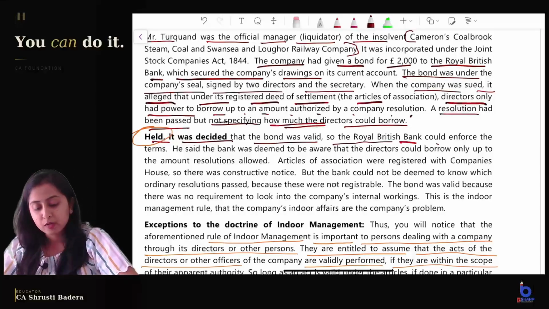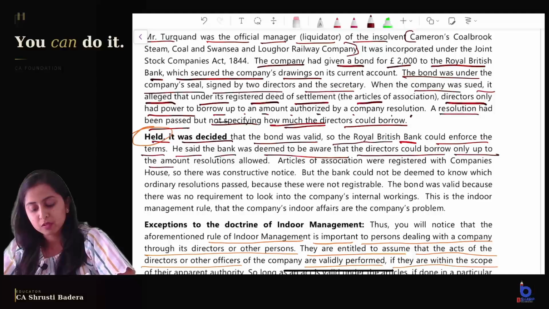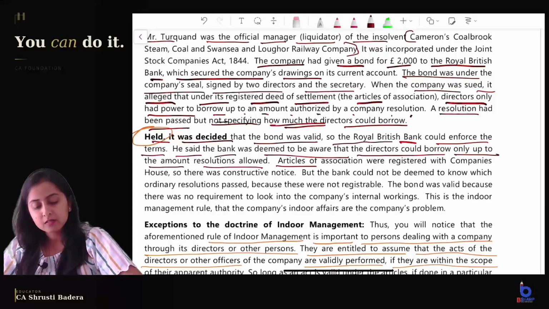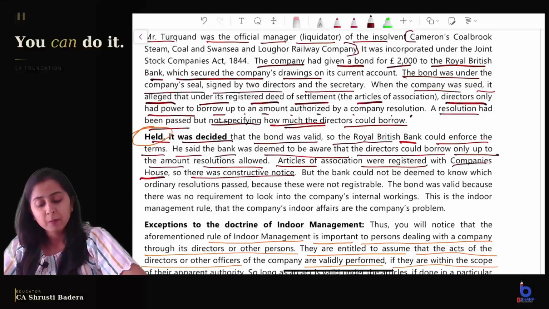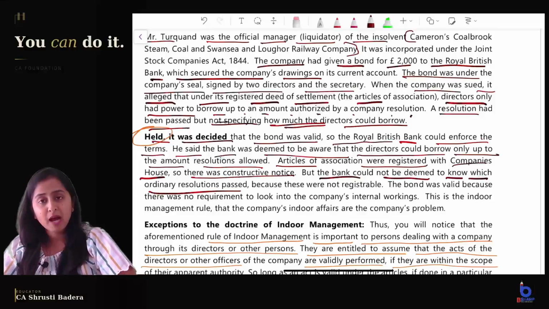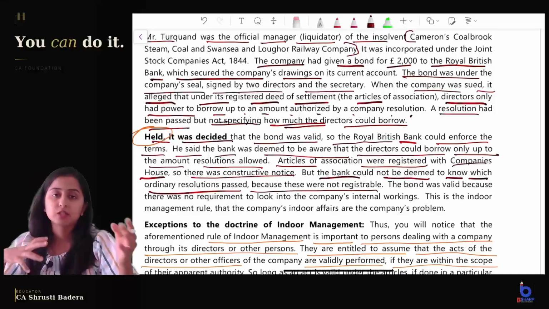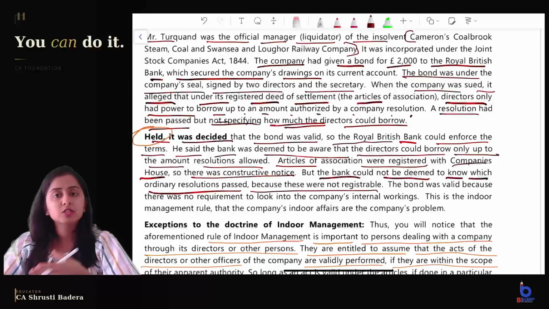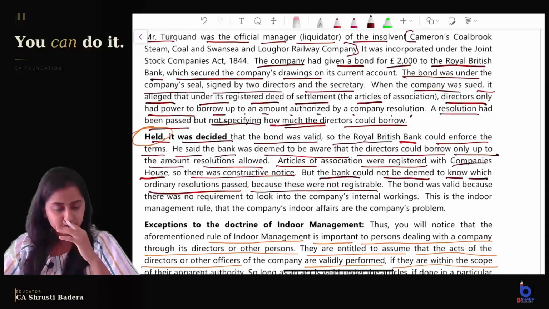Royal British Bank could enforce the terms. It was said that the bank was deemed to be aware that directors could borrow only up to the amount resolutions allowed. Articles were registered with the companies, so there was constructive notice. But the bank could not be deemed to know which ordinary resolution passed because these were not registrable. The resolutions are not registered with the registrar, right?